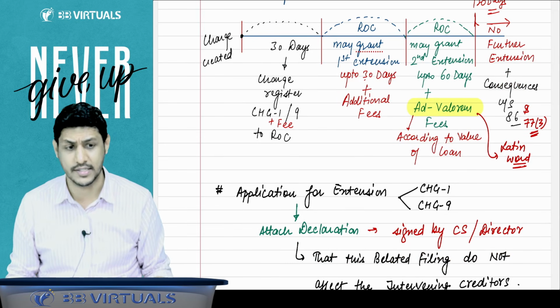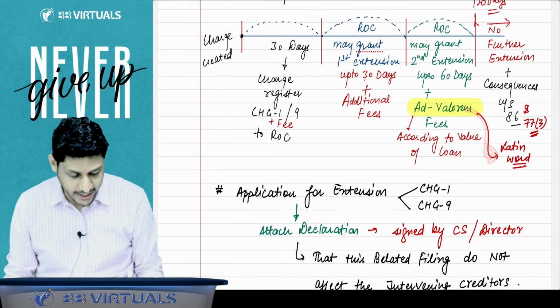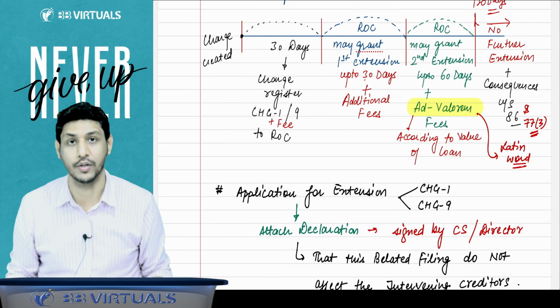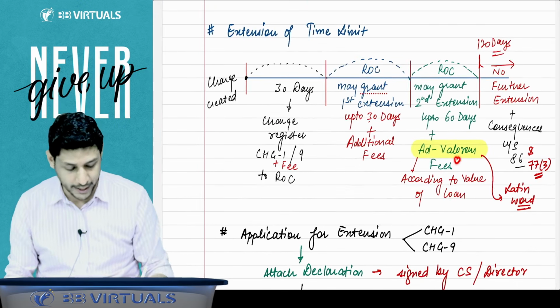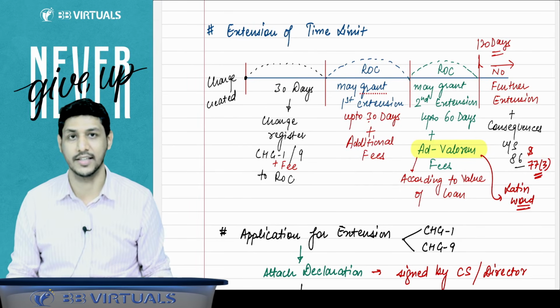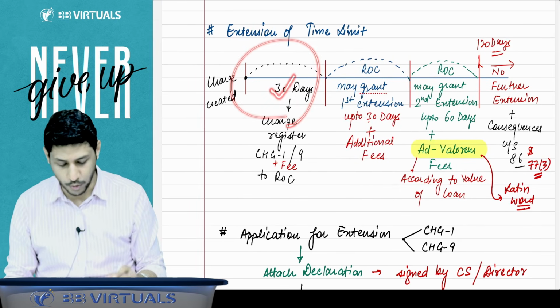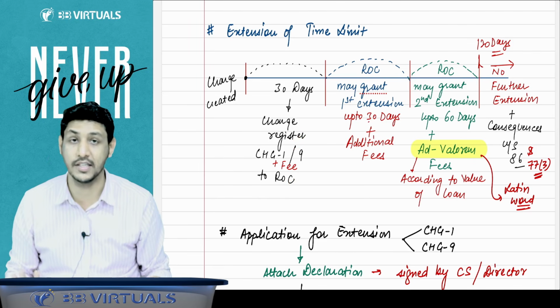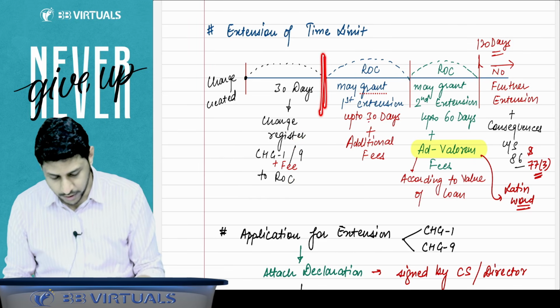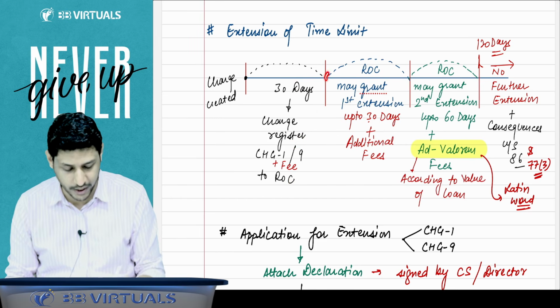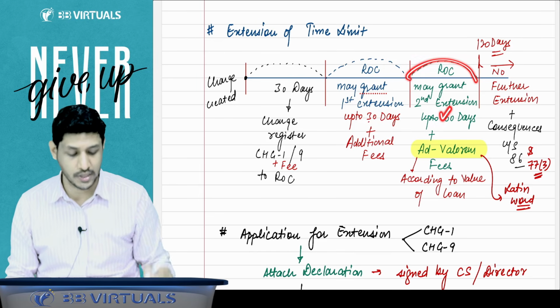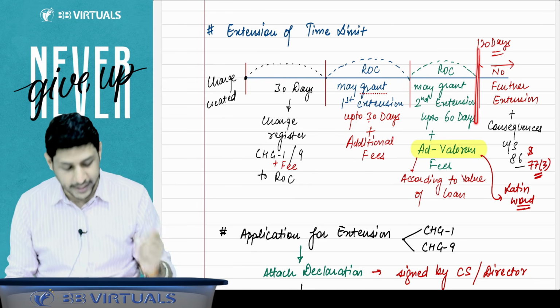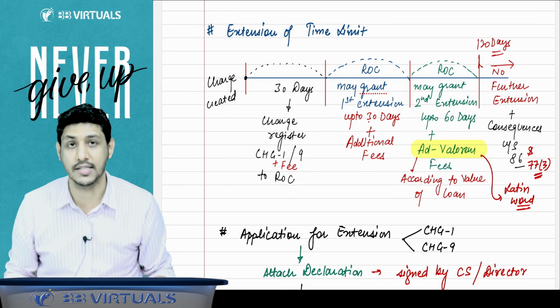Sir, what are ad valorem fees? Ad valorem is a Latin term which in English means according to the value of the loan. According to the value of the loan, a fee will be applicable to you. You have to pay that ad valorem fee and you can get the charge registered. But sir, suppose these 120 days are over. Originally 30 days were given to you. You have to get the charge registered along with the fees. If you are not filing any form for registration, then you can get the first extension for up to 30 days. Then you can get the second extension up to 60 days. But sir, suppose 120 days are over and still the charge is not registered, then what will happen?